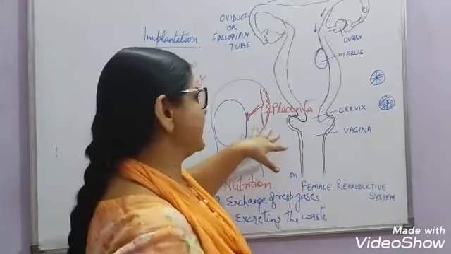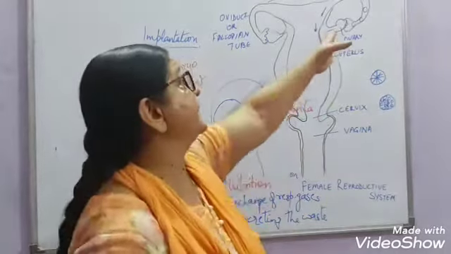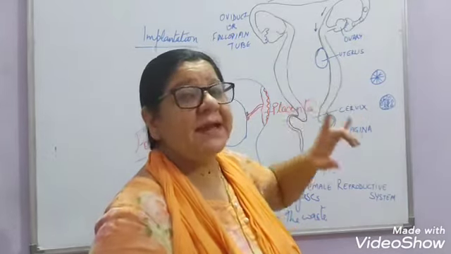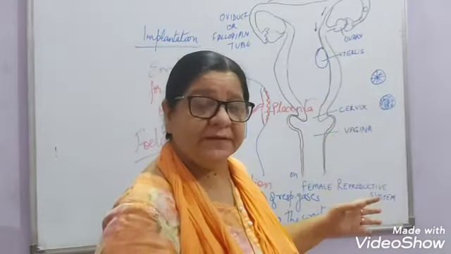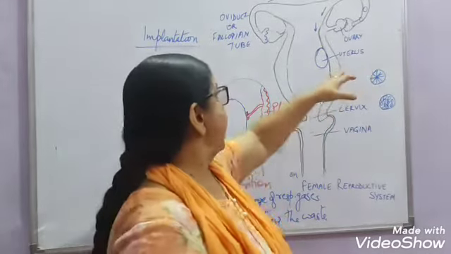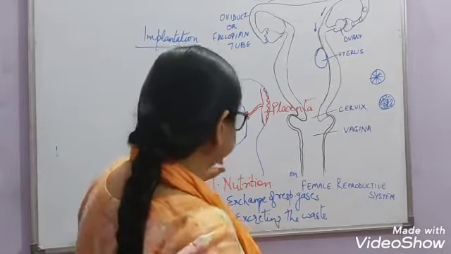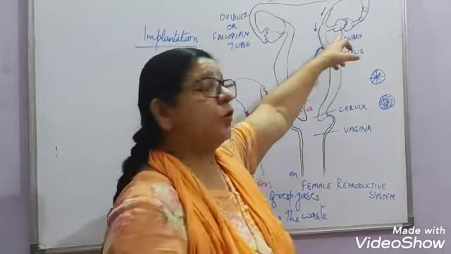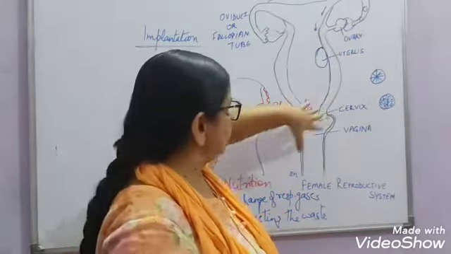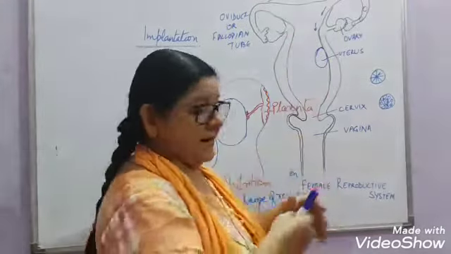Right? Now this is the condition when the egg has been fertilized. But if the egg does not get fertilized after ovulation has taken place and the egg is released, and suppose it does not get fertilized by the sperm, then what will happen?